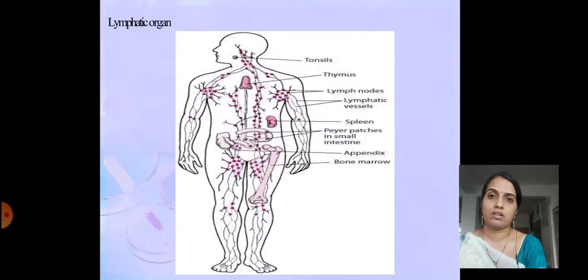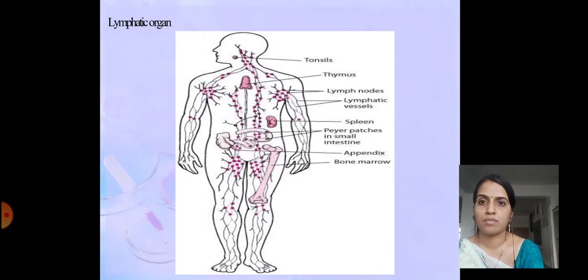In this slide, the structure is showing primary as well as secondary lymphoid organs. The tonsils, lymph nodes, lymphatic vessels, spleen, Peyer's patches of small intestine and appendix are the secondary lymphatic organs, and bone marrow as well as thymus are the primary lymphatic organs.